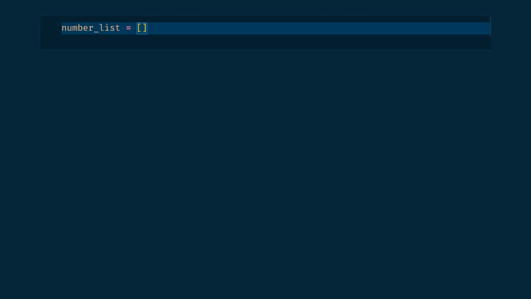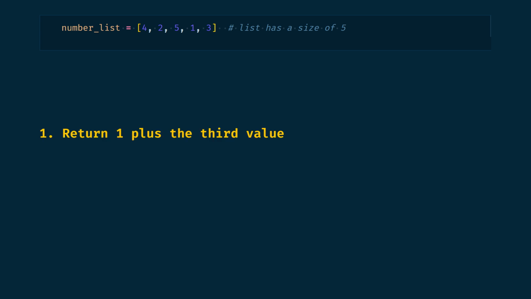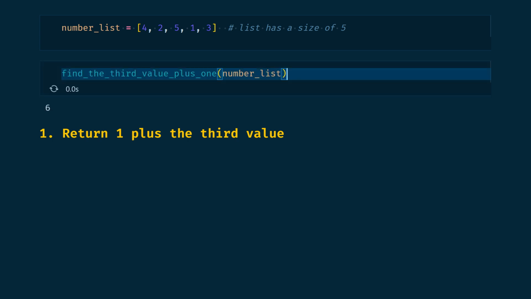Let's consider a list of n integers. Let's create 3 problems whose input is our list of size n. We will create 3 functions to solve them using only the tools we've seen so far. First, let's create a function returning 1 plus the third value of our list. We assume the list has at least 3 numbers.